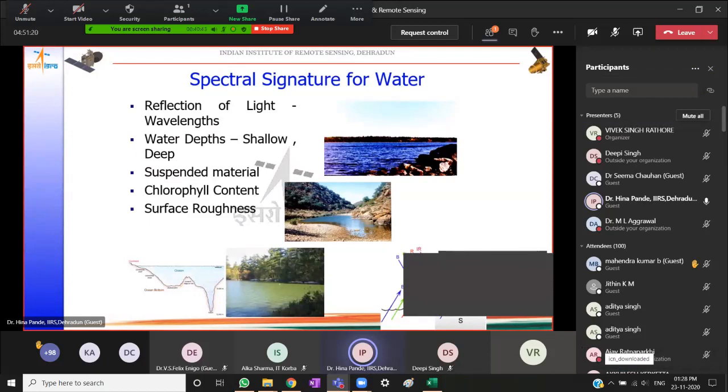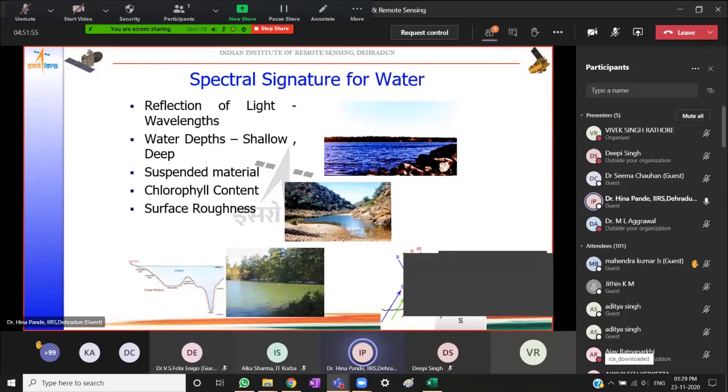Suspended material, sand, etc., algae, etc., chlorophyll content. So if there are phytoplanktons or blue-green algae and other kinds of algal material on it, and the surface roughness. Surface roughness meaning if there are waves in the water due to wind activity, etc., or is it stagnant, standing water. So it will be a smooth surface in that case. So all these physical characteristics of the feature will dictate how the reflectance happens,